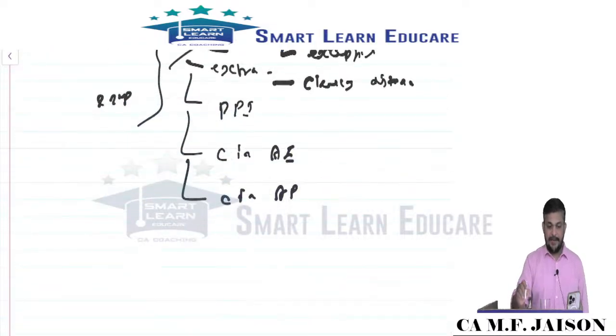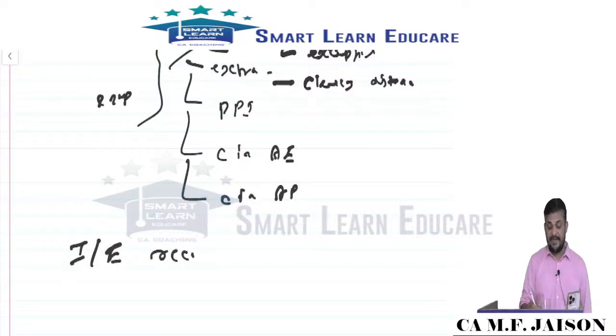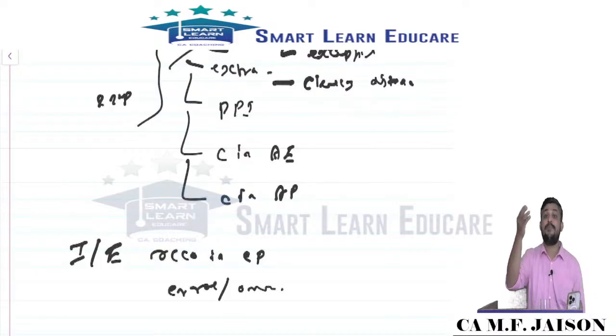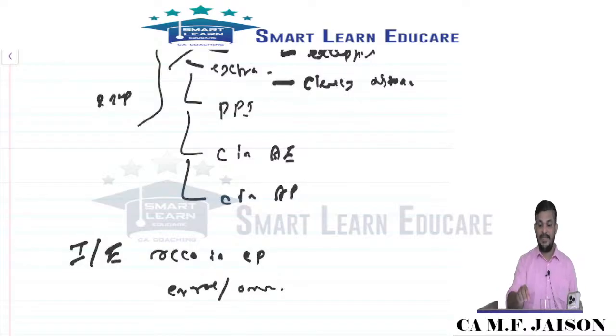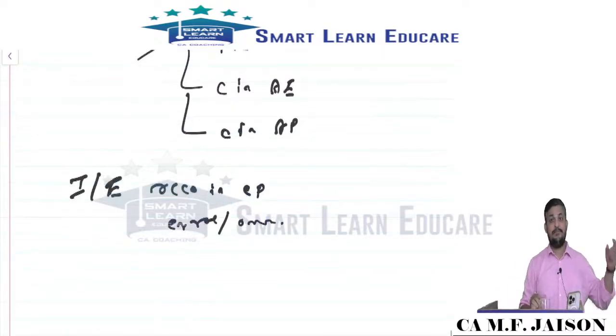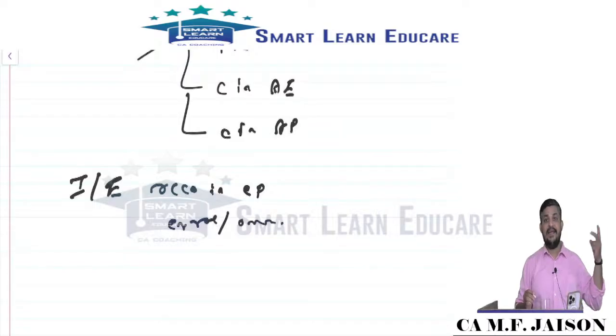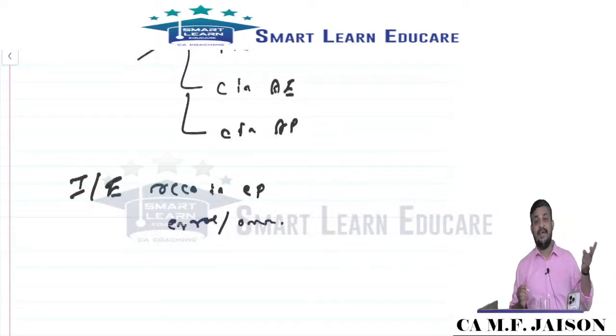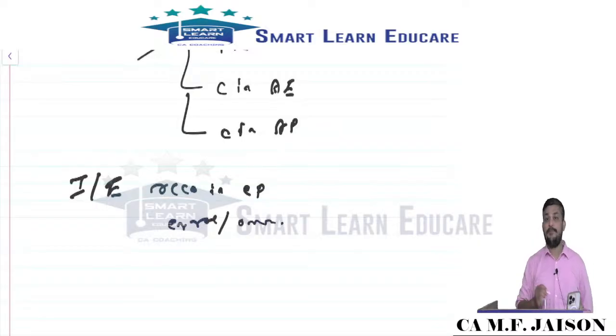Prior period item refers to income or expense arising or recognized in the current period on account of error or omission in one or more preceding periods, which means last year's inventory mistake rectified in the current year, last year's depreciation mistake rectified in the current year. All these things will be considered as prior period items. Suppose salary increase, as I told you,